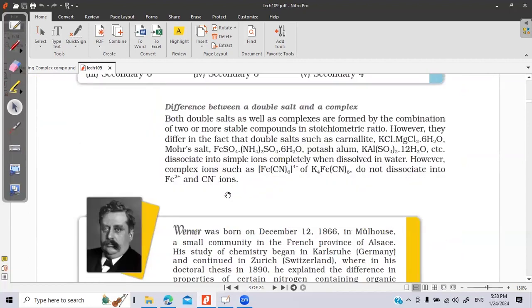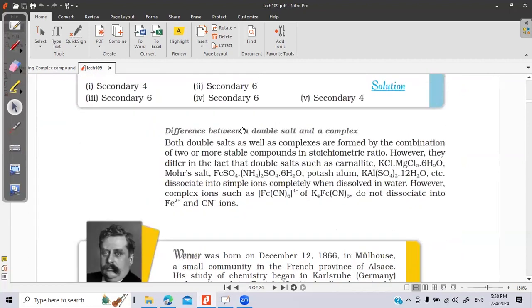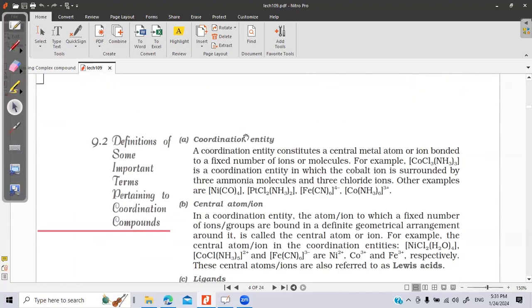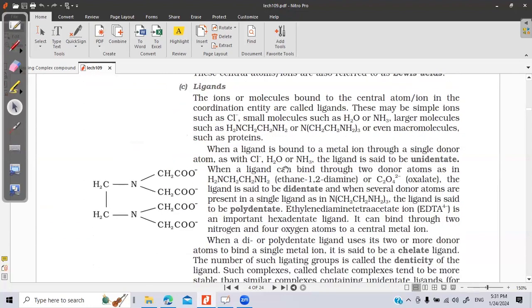The difference between double salt and complex we already studied in the previous class. One question may come because this question has been asked in the board: give a difference between double salt and the complex compound. There are a few definitions which are not actually asked in the board exams, but without these terms we cannot give the proper answers. So you should know these terms, go through this.